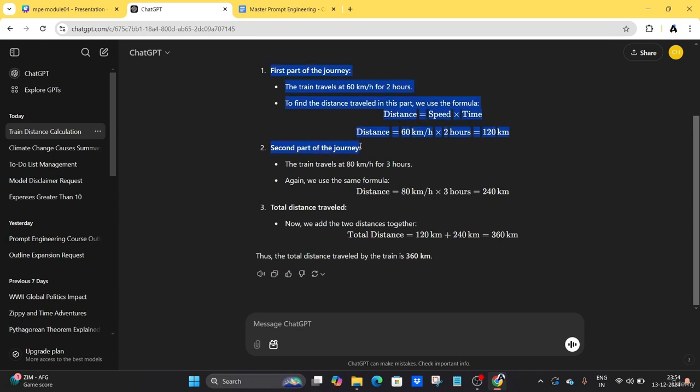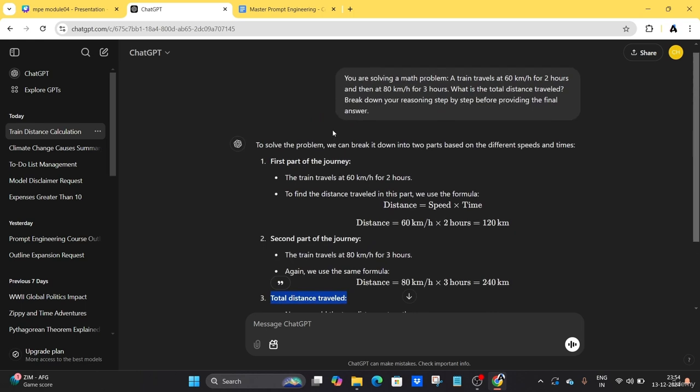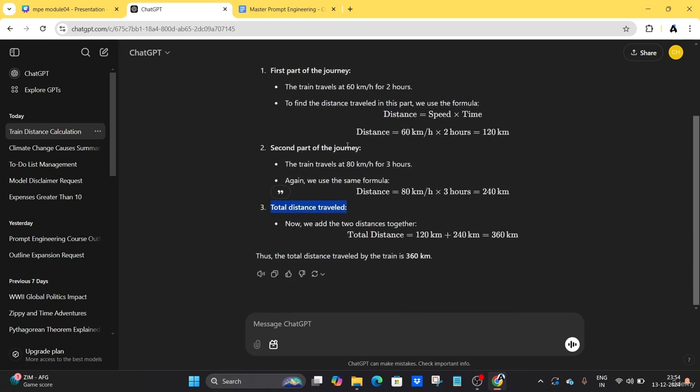You can see the problem looks better because it is provided in a step by step process. First we have to find the distance for that, and we have to find the second train distance, right? After that we have to combine the two distances, like that. So we can see the output is the best here.